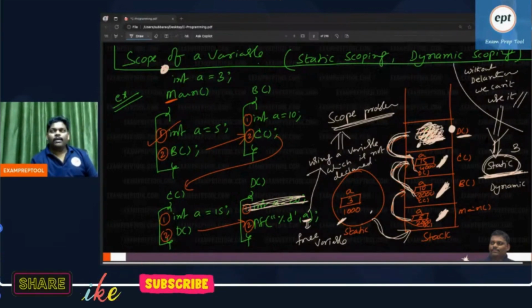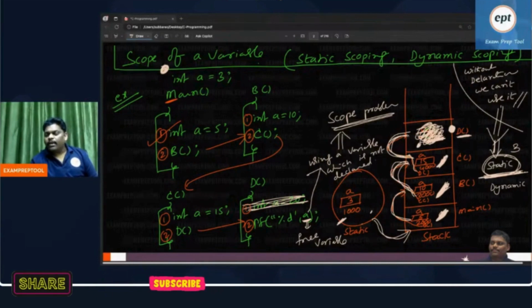Hello compiler, while compiling, if you find out any scope problem, you please resolve. How will you resolve, yaar? I am saying to the compiler, hello compiler, whenever compilation is going on, if you find out a scope problem, you please resolve. How will you resolve? Someone is saying dynamic scoping.